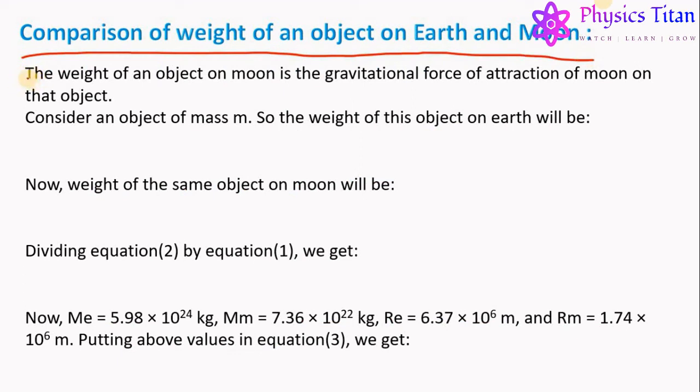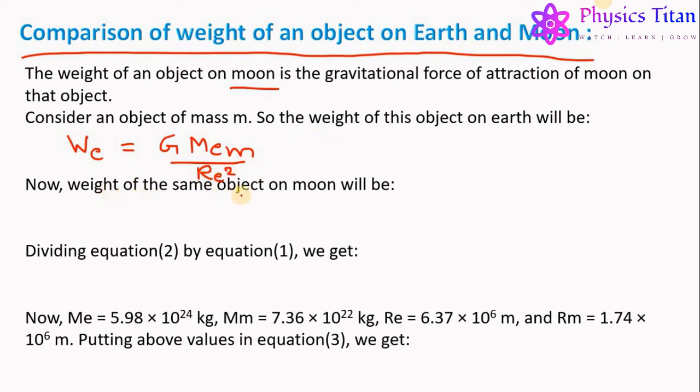Similar to the weight of an object on the Earth, the weight of an object on Moon is the gravitational force of attraction of the Moon on that object. Now let us consider an object of mass m. The weight of this object on Earth will be W_e equals G mass of Earth, mass of object upon radius of Earth whole square. We are considering that the object is on the surface of the Earth.